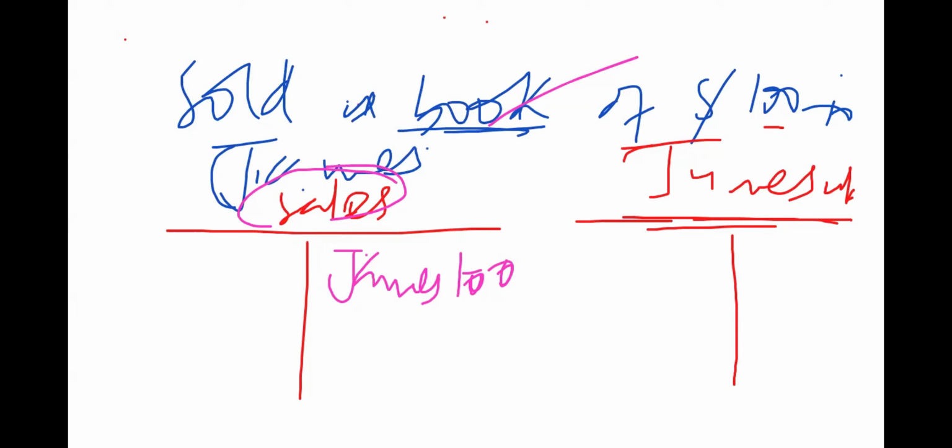So for every, now you see, this is a credit entry, meaning we must have a corresponding debit entry. It's going to be in James's account in the name of sales of $100.